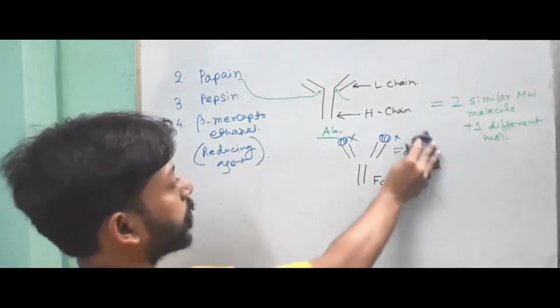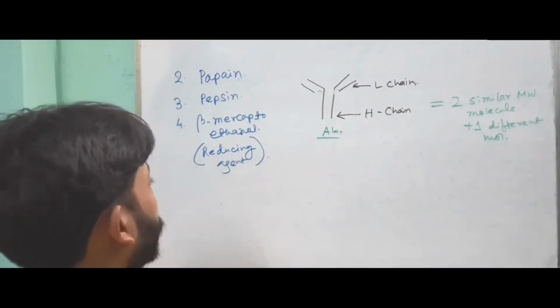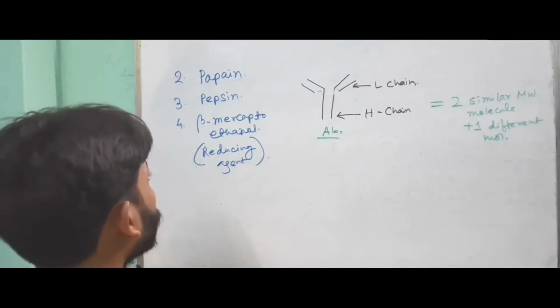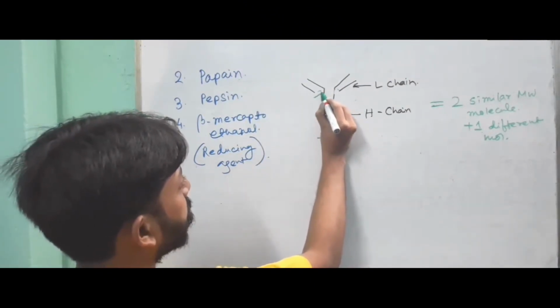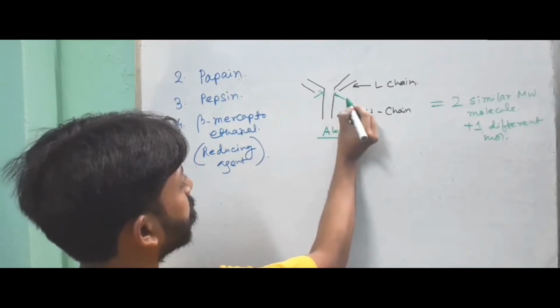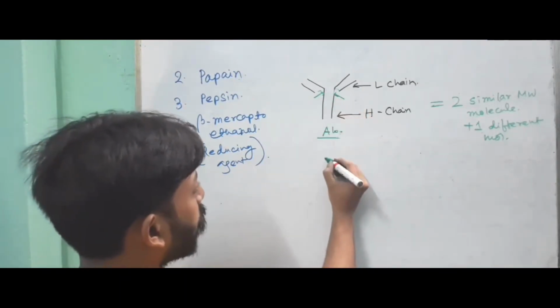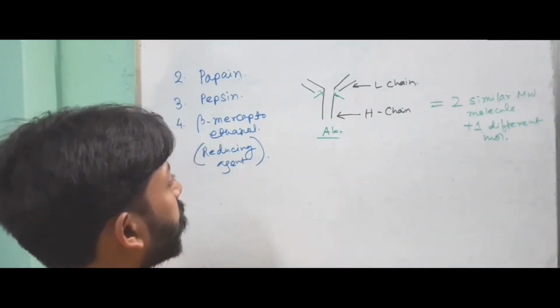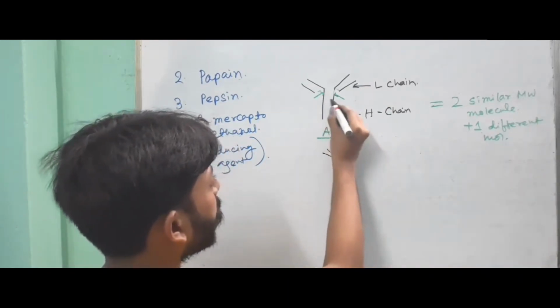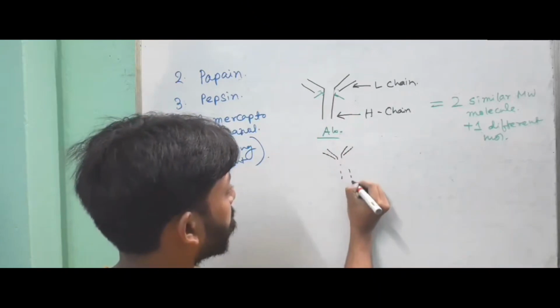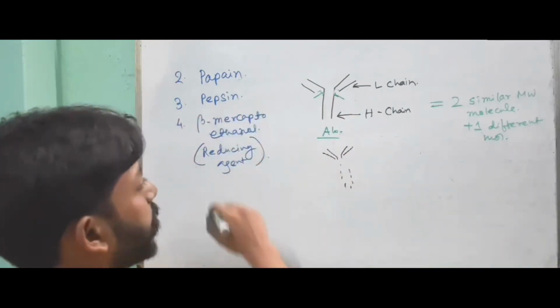How? I am showing this. When we digest the antibody with pepsin, the enzyme cuts the antibody in this region, not this region, in this region. So now the antibody becomes two fragments joined together, and the remaining portion of the Fc is digested by the pepsin.